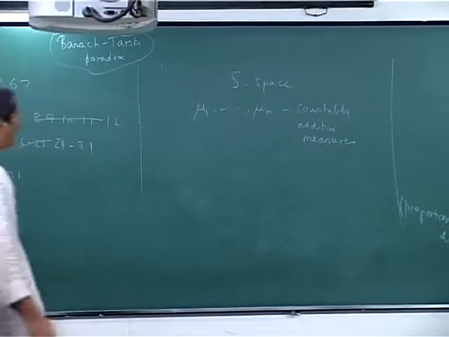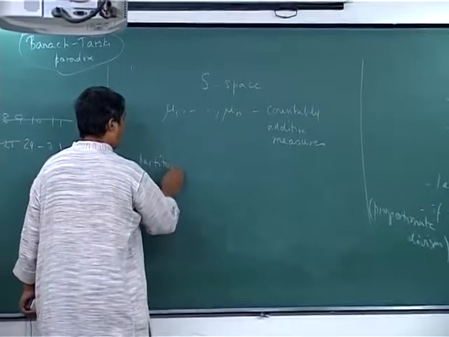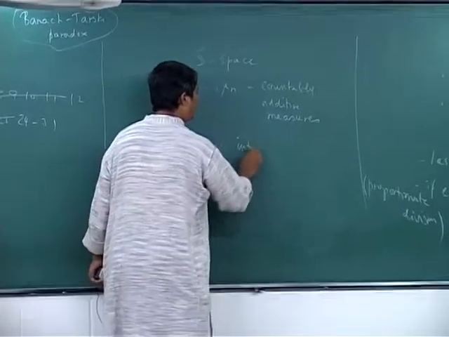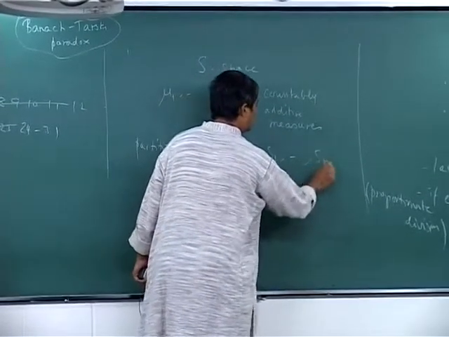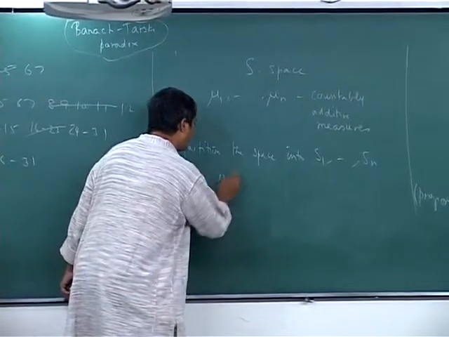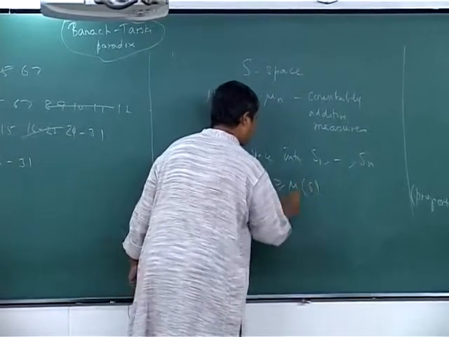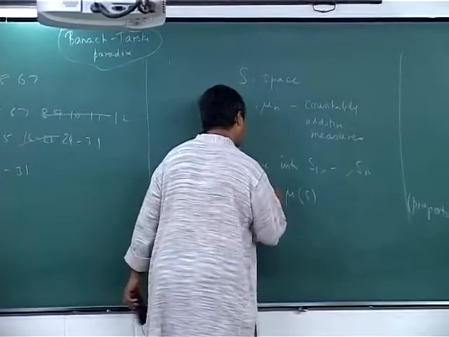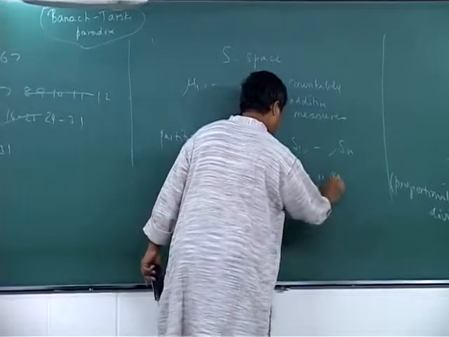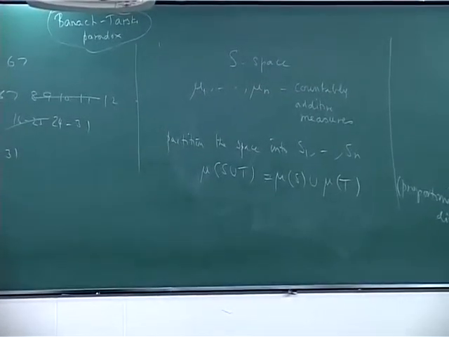You are trying to partition the space into S1, S2, Sn. Additivity means that mu of S union T is less than or equal to, in fact in this case you can even achieve equality, whatever is the measure you associate with it.